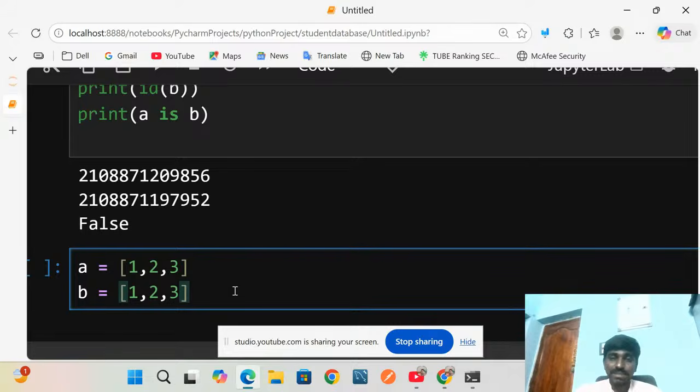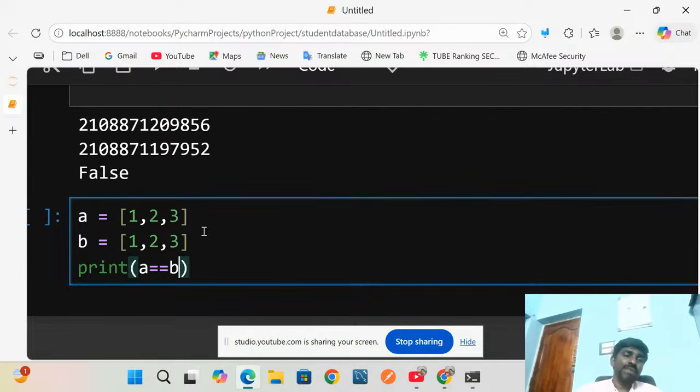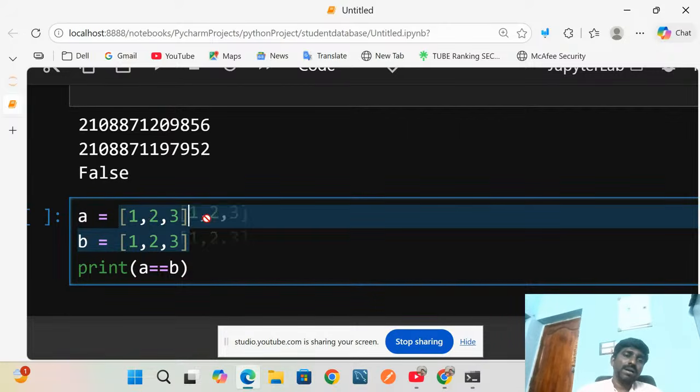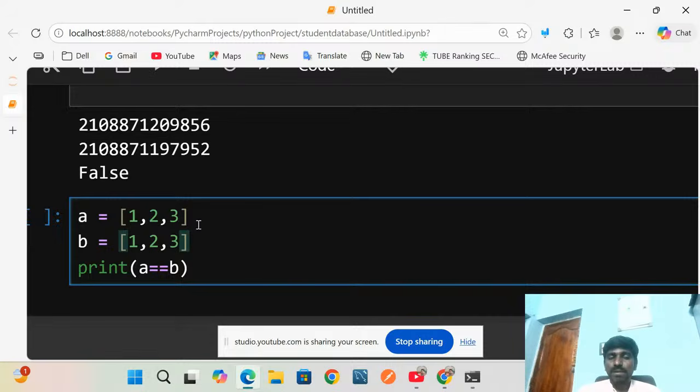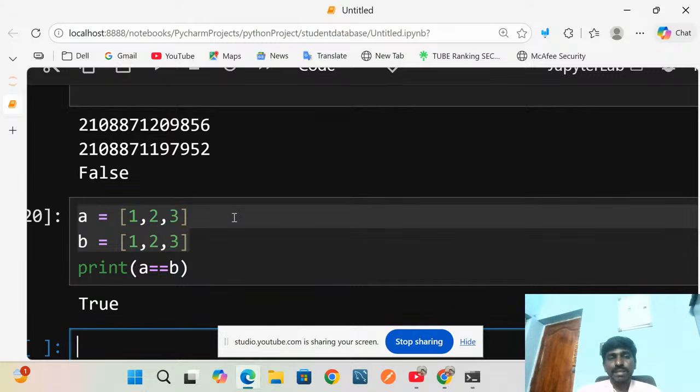Then I print A double equal to B. By visibly you know, this is list A and list B, both are identical, with the same elements: 1, 2, 3, 1, 2, 3. Both are the same, right? So this time it will display True. Now check it, we get True.